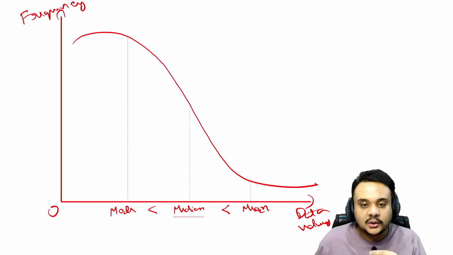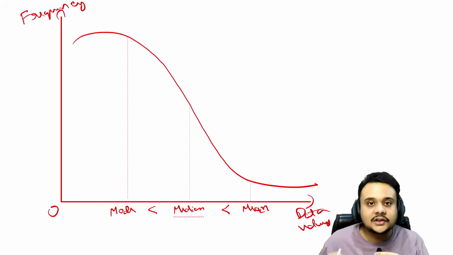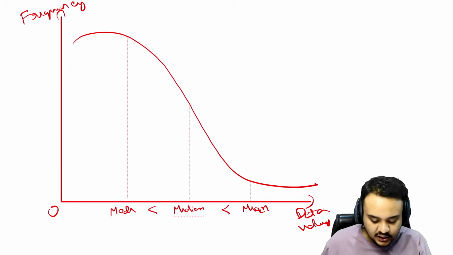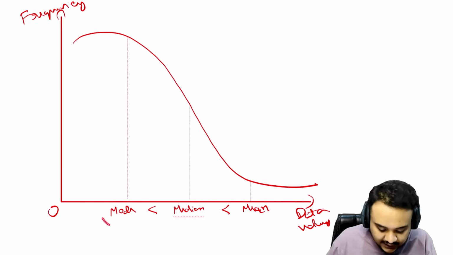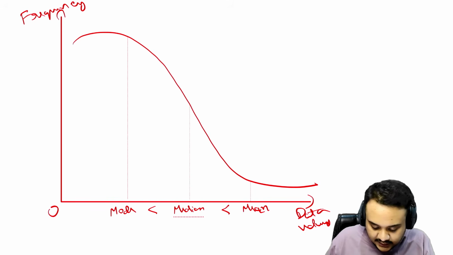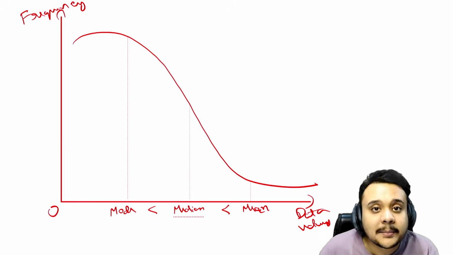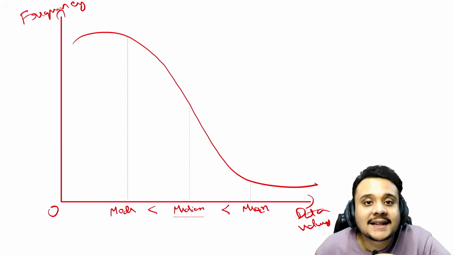This can also be applied to salaries, to wages, to any similar such thing. So obviously here you can see that mode is going to be the highest frequency, then median, then mean. And which of the following is the most impacted by highest data values?